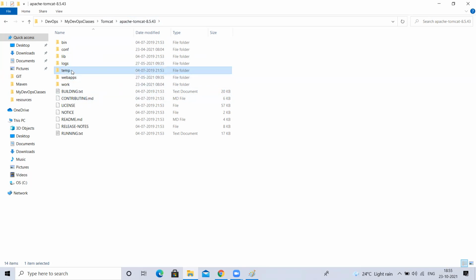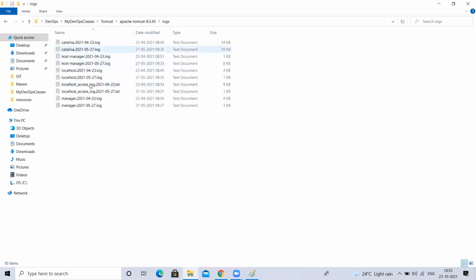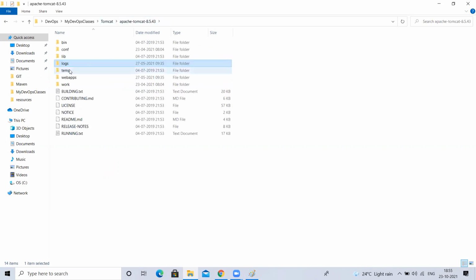Next, temp files. For now, in this logs folder we have log files per day. It is going to maintain when you started your Tomcat, after starting what application you deployed, what you undeployed. Deploy means placing your application inside Tomcat. Undeploy means removing it from Tomcat. Like that, when you stopped or restarted your Tomcat, it will track everything. Next, temp files. When you start working with Tomcat, it may need some temporary files, which will be generated here.